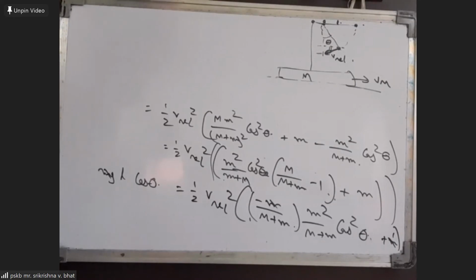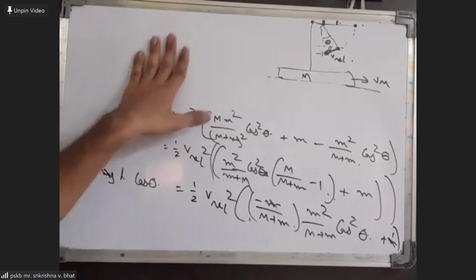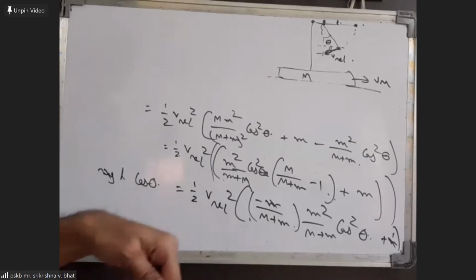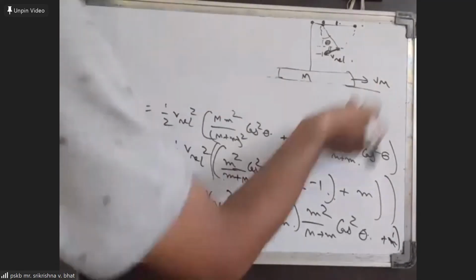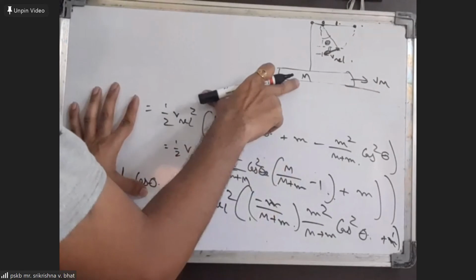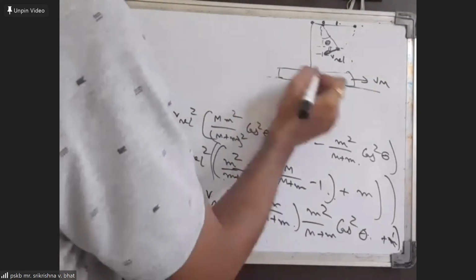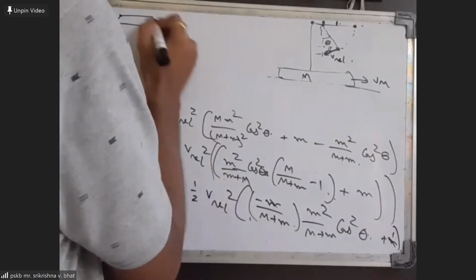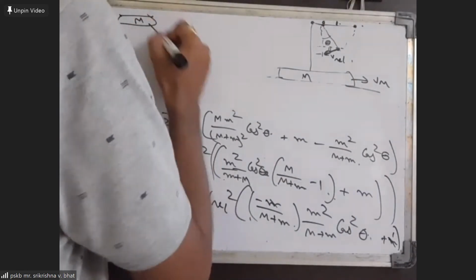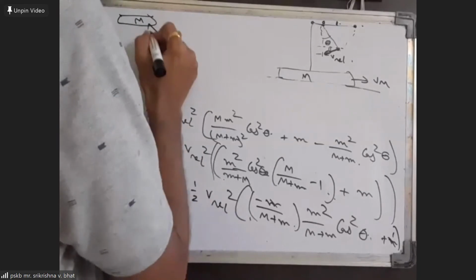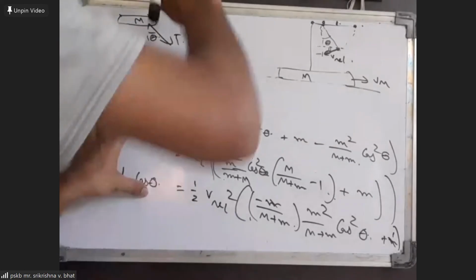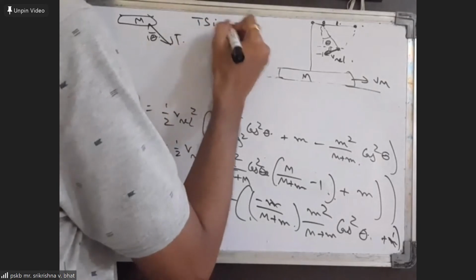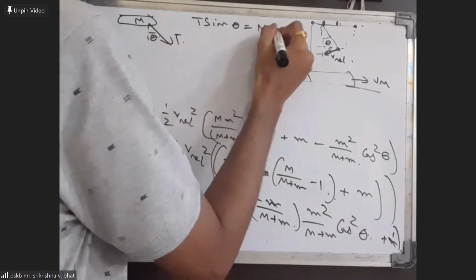Okay, so after finding V relative here, what we can then do is use the force equation in the reference frame of this. But before we write the force equation, we should write one force equation for the block also. For the block, we can say tension will be acting this way at an angle theta. So the tension's horizontal component is important here. So T sin theta will be equal to M into AM.